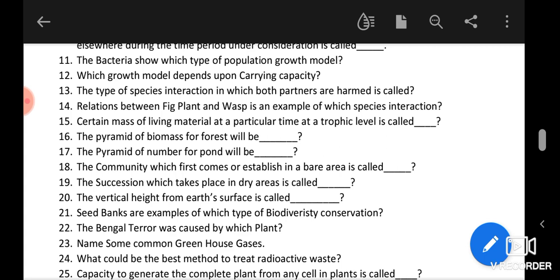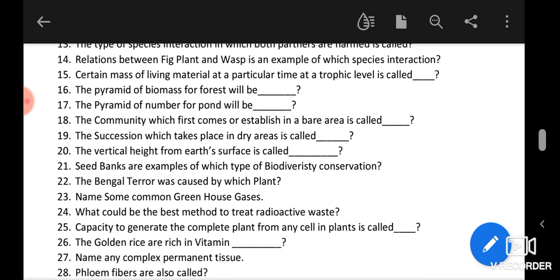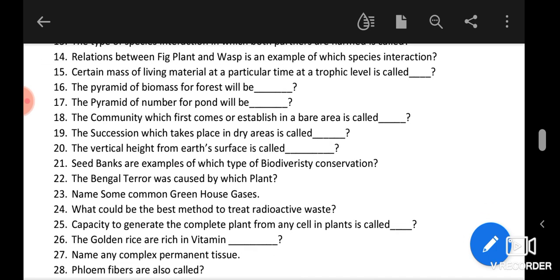Bengal terror was caused by the Eichhornia crassipes. Okay, Eichhornia was the plant which is just distributed throughout the Bay of Bengal. So that's why it is called the Bengal terror. Okay, so answer will be Eichhornia, and species will be crassipes.